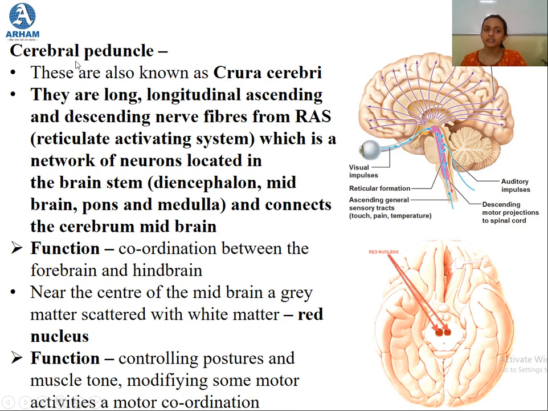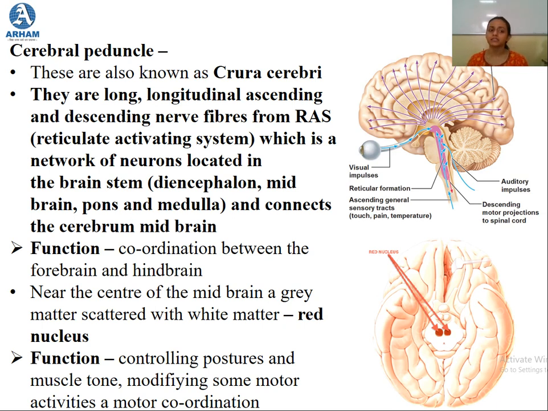The second part is the cerebral peduncle, which is also known as crura cerebri, and they are long longitudinal ascending and descending nerve fibers. If you see in this picture, there are some nerve fibers which are descending and some which are ascending. So these are long longitudinal ascending and descending nerve fibers from the RAS. Now what is RAS? RAS is an abbreviation for reticular or reticulate activating system.